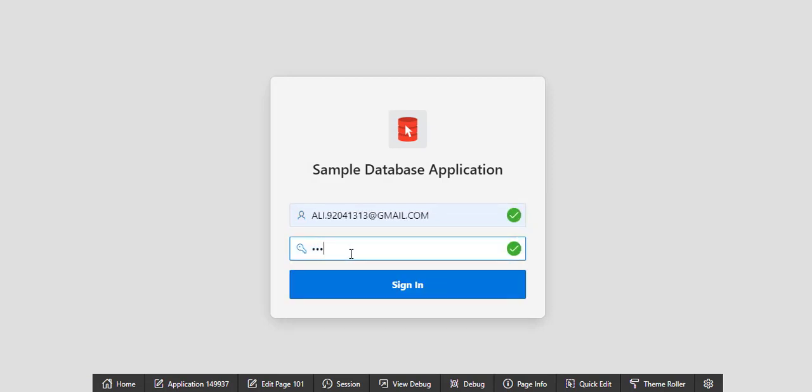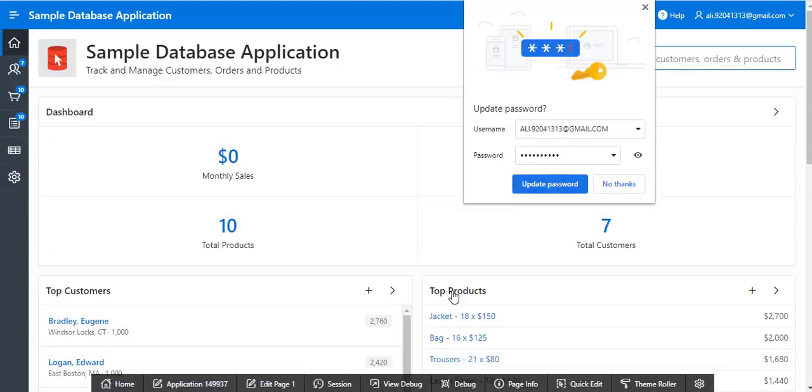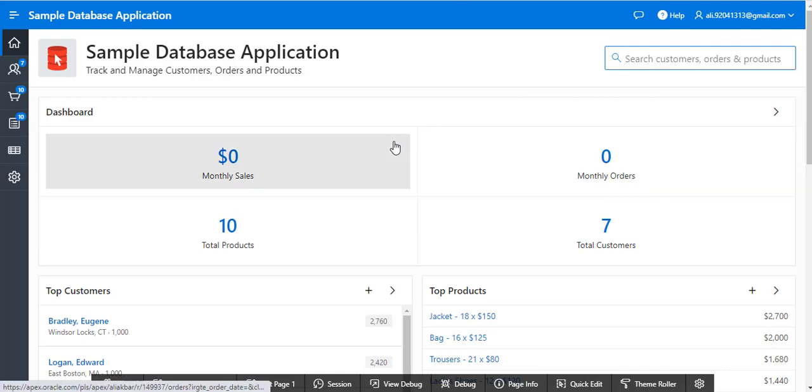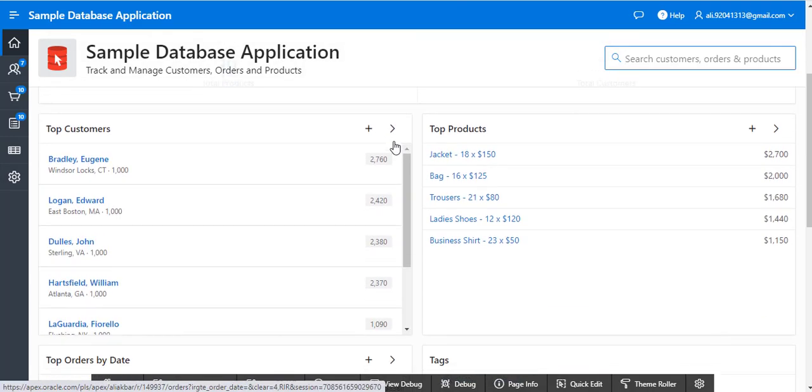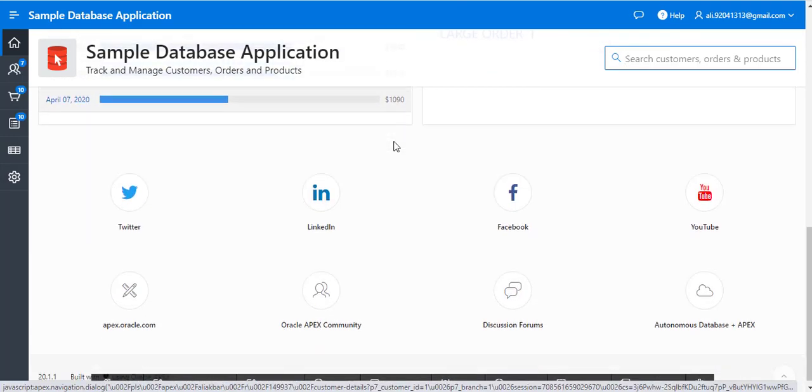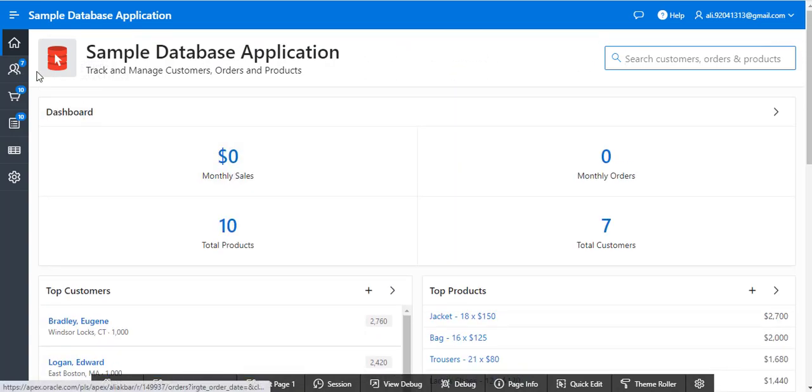You can store your password, then Oracle Apex never would ask you again. You can see here this is a very beautiful page in front of you, the landing page.